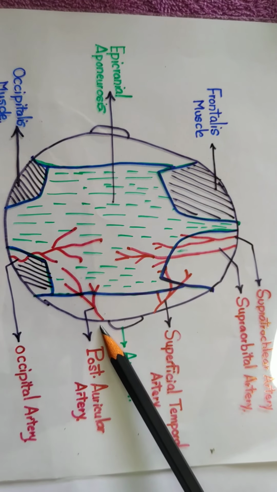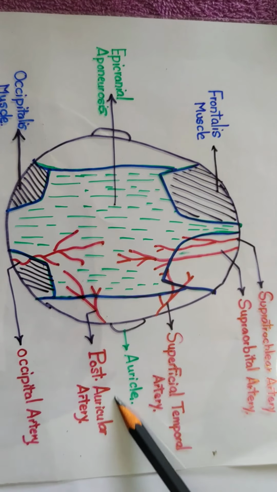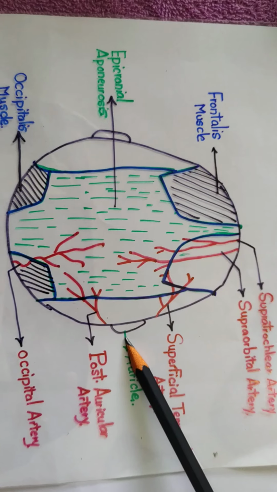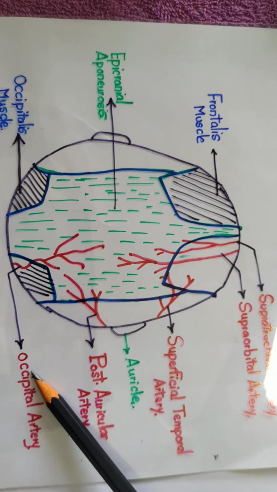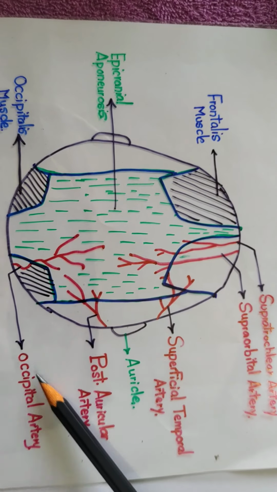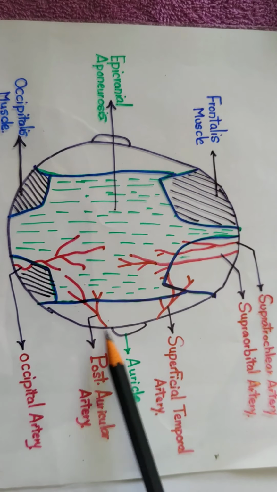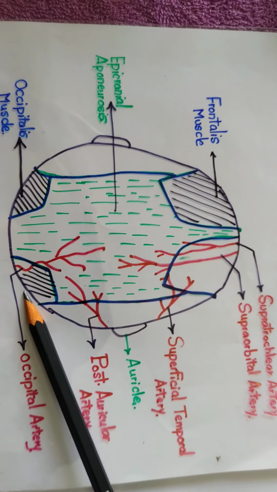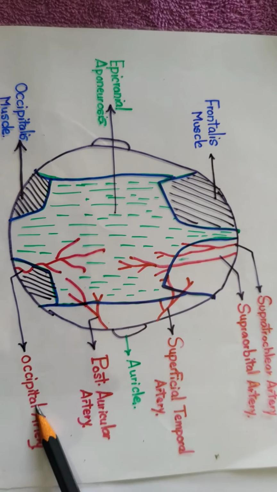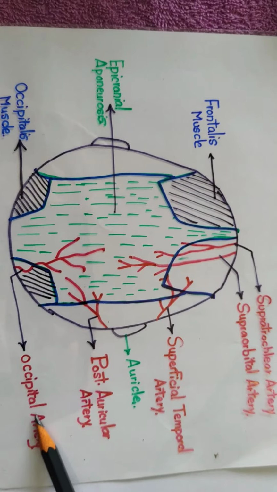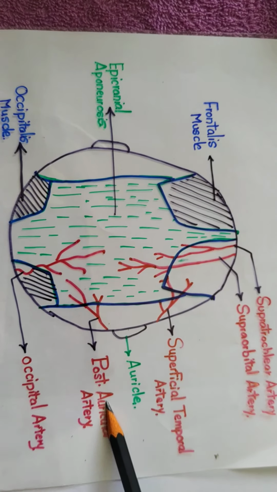Here you can see the posterior auricular artery, which lies behind the root of the ear. The occipital artery enters the scalp midway between the auricle and external occipital protuberance. Both the posterior auricular artery and occipital artery are branches of the external carotid artery.